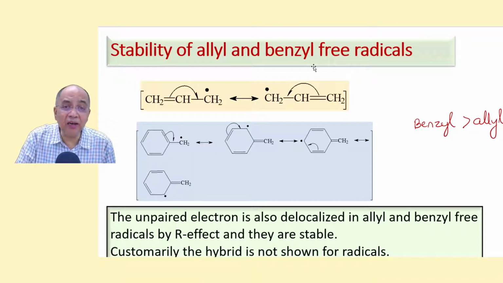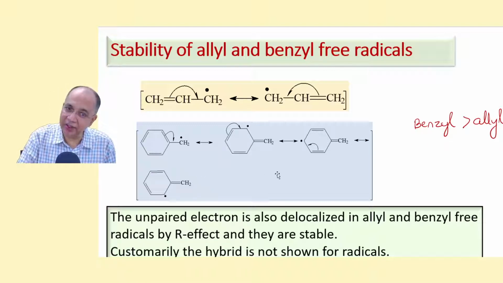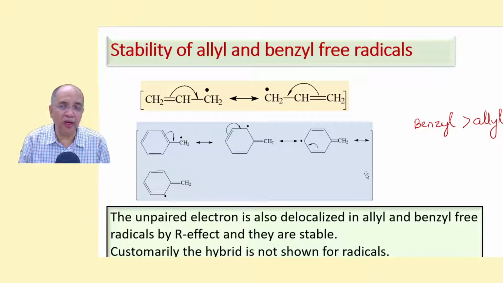Similarly, allyl and benzyl free radicals are also stable because of 1 electron shift resonance. The pi electron density is delocalized and stabilizes this species. Similarly, benzyl has 4 RSs where there is delocalization of the unpaired electron at the ortho and para positions, and therefore it is also stable, but benzyl is more stable than allyl because it has more number of nearly equivalent resonance structures.